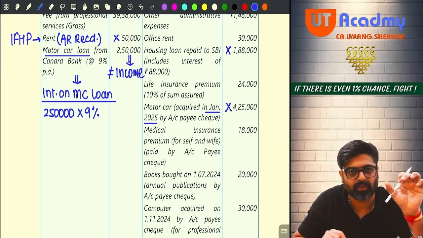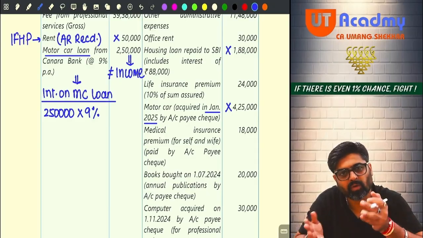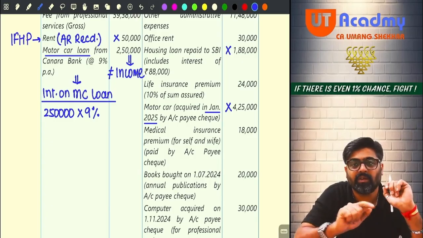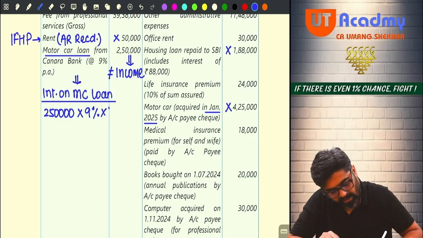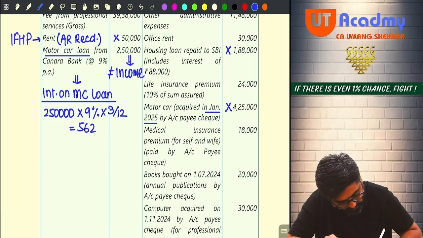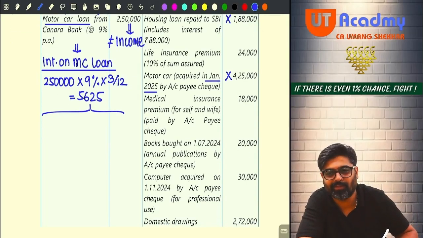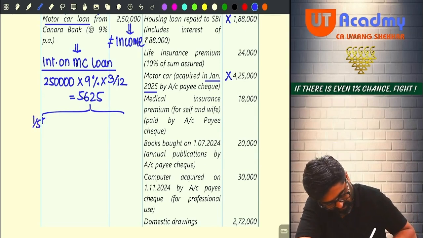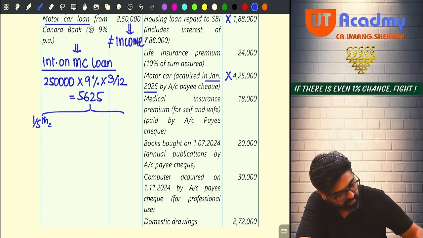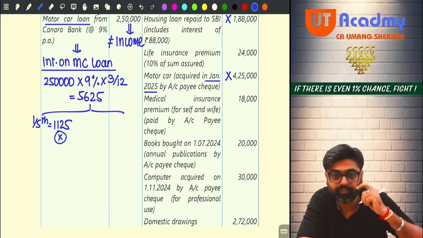So if you calculate 22,500, that is the interest for the full year. Are you going to incur a full year's expense or only 3 months' interest? So this multiplied by 3 divided by 12 will give you 5,625. Can I say this is again an expense related to your motor car? And out of this, 1/5 is personal. So 1,125 will not be allowed as a deduction.